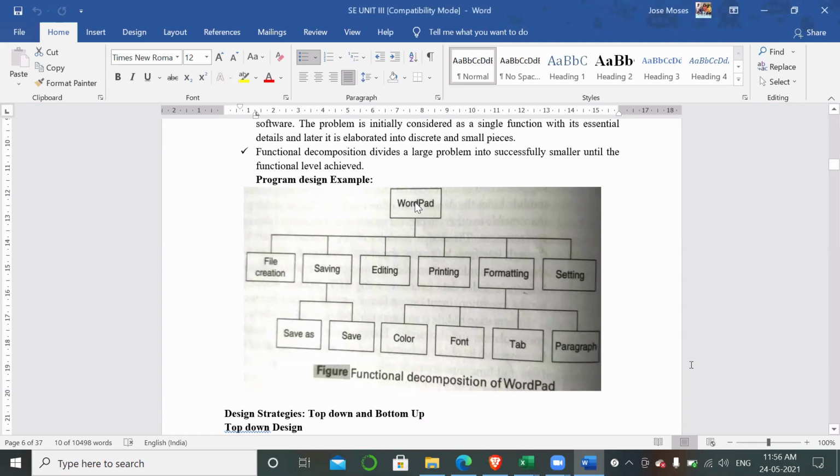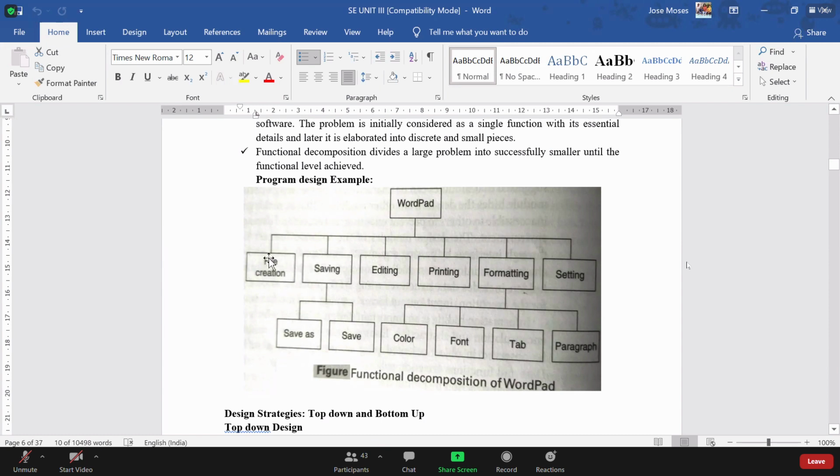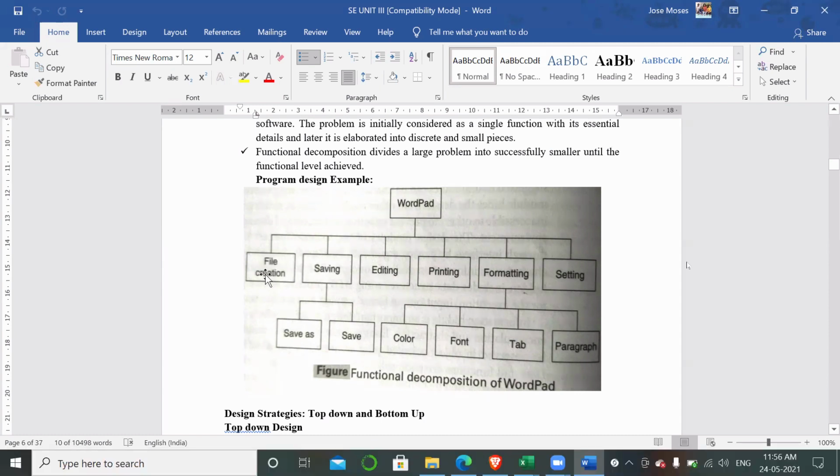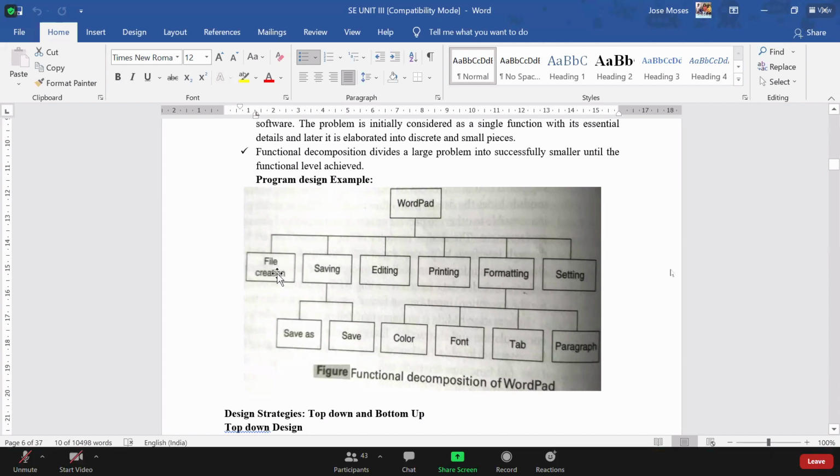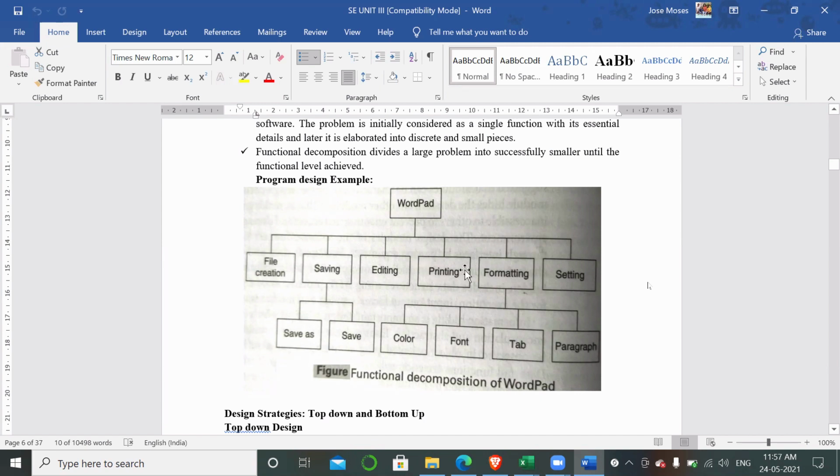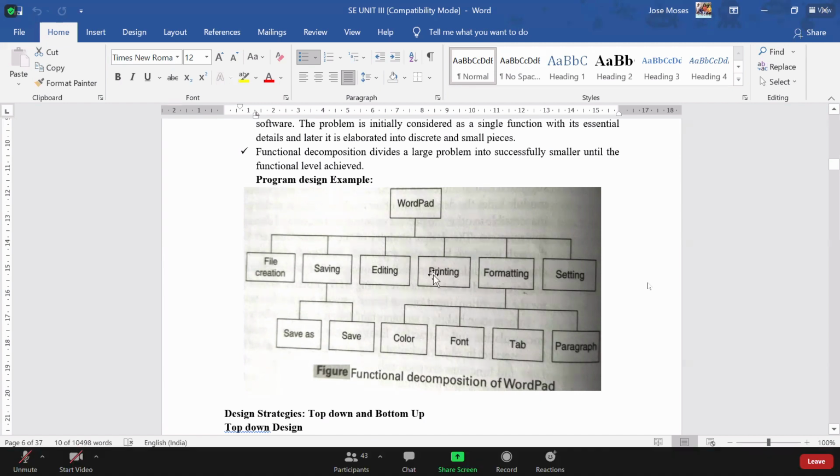When WordPad is divided into 5 different submodules and you are trying to execute it, you get some error, so you can easily identify where the error is found, or else you can easily troubleshoot. Like file creation, is it working? Okay, done. Save, yes, done. Editing, done. There is some problem in printing, so you can directly go into that particular module and try to rectify or troubleshoot that error.